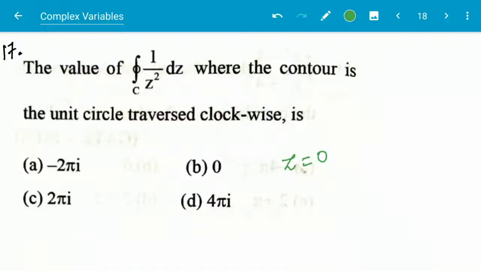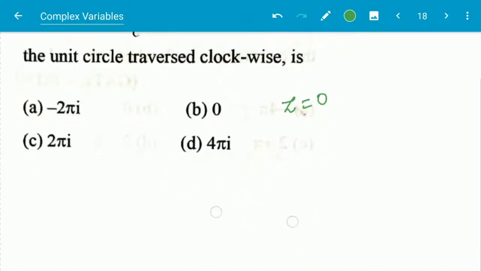So it is a singular point of order 2, a pole of order 2.